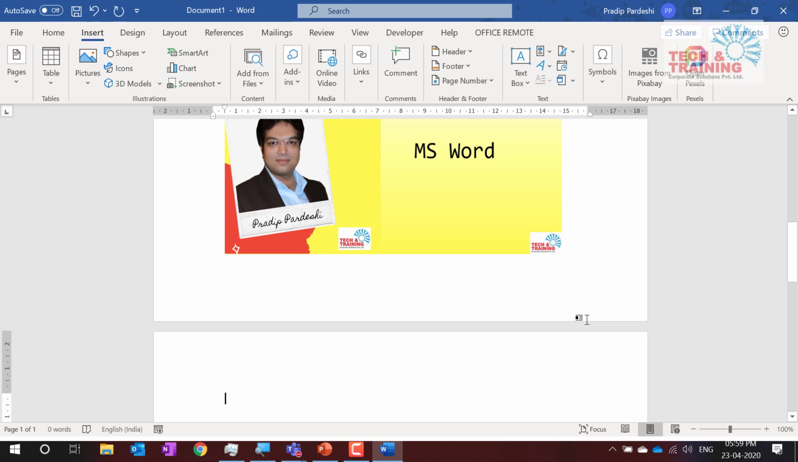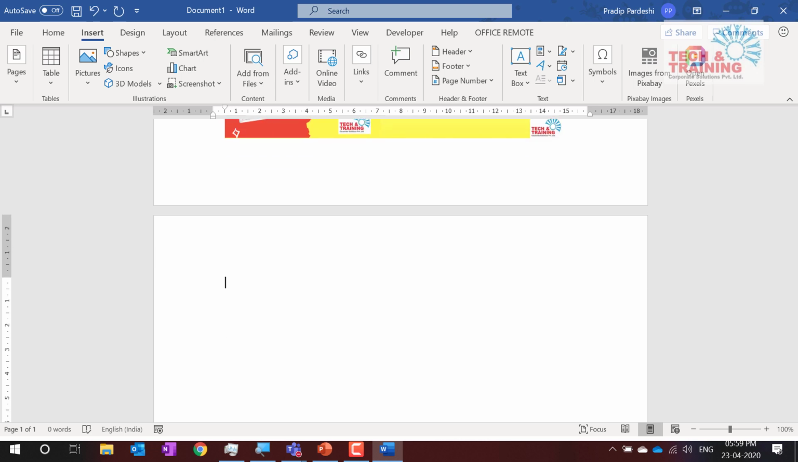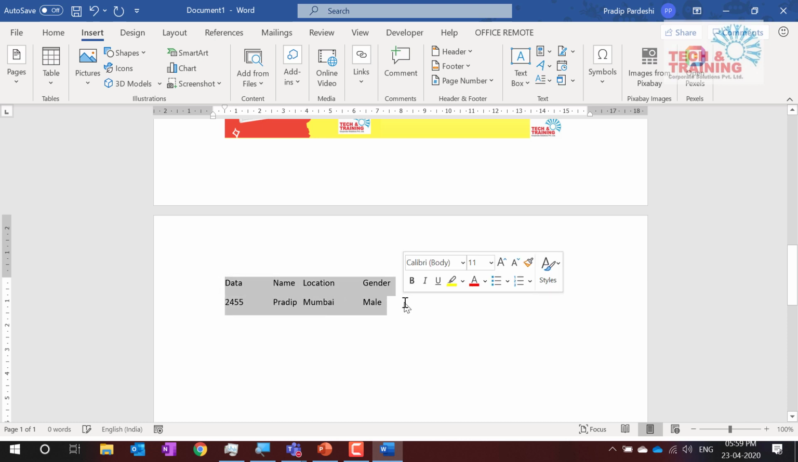So now I have a table. Generally, we have CSV tables that we get mostly from banks and all. Now see, I have the data like this. Data, I press tab, name, location, and tab, gender. Now this is some data: Pradeep, Mumbai, male. This text, which I've copied and pasted from Notepad, I would like to be converted into a table. How do we do that?